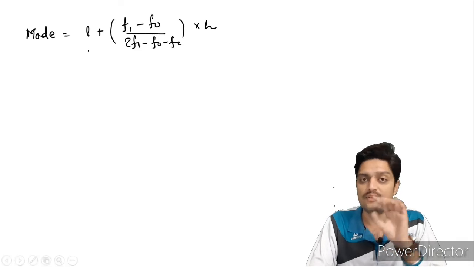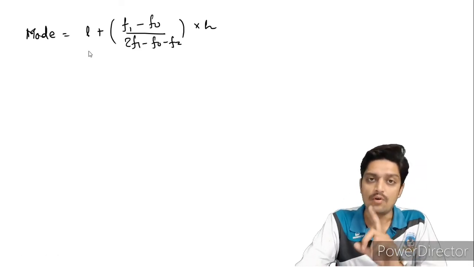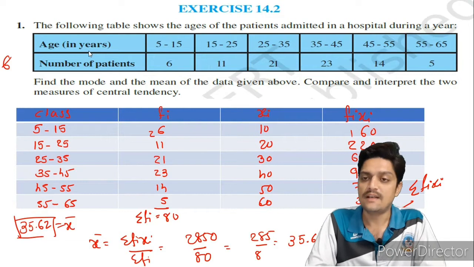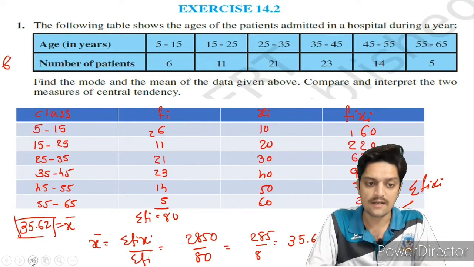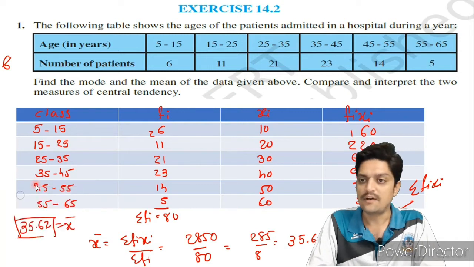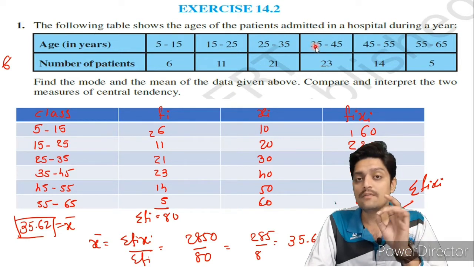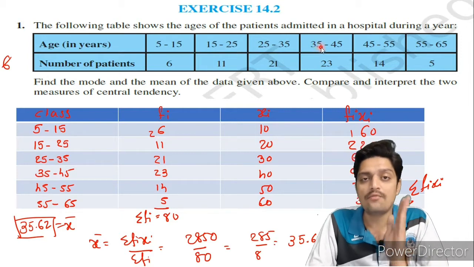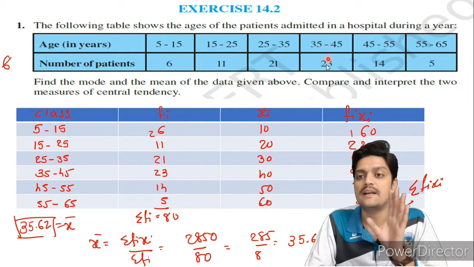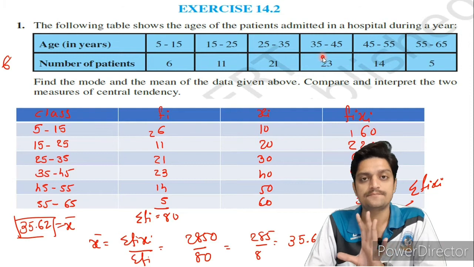Then see here, first we will write down all the data. Lower limit of modal class. The modal class is 23, because here the maximum repeating, see here, 23 is repeating. So the 35 to 45 interval is repeating maximum times. So first of all we have to confirm that this is our modal class.